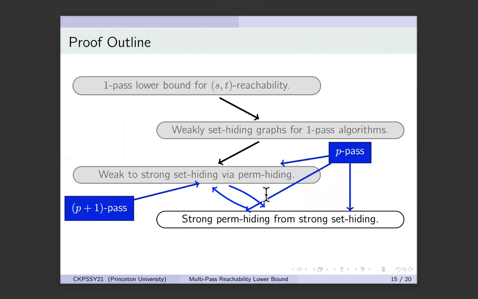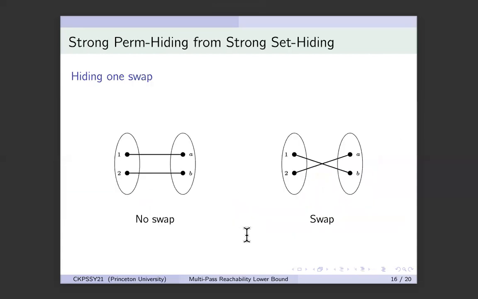I showed you how to construct set hiding graphs from permutation hiding graphs and add an extra pass. And what remains to be done is to show that the weaker object, set hiding graph, actually implies the stronger object, permutation hiding graphs. Let's do that. And for this, actually, let us first focus on a simple case where the permutation is just a swap. You either have elements that are not swapped or those that are swapped. And the justification for this one case is because a permutation can always be written as a sequence of swaps. So if you can encode one swap, then maybe you can generalize it to all permutations. So for now, we will just focus on one swap.